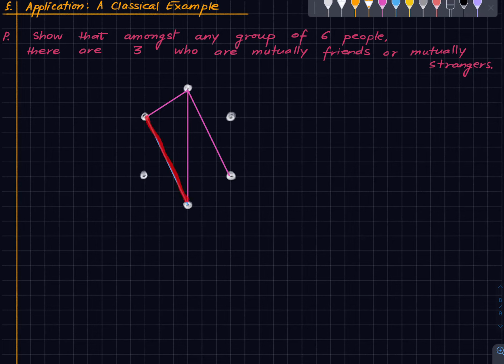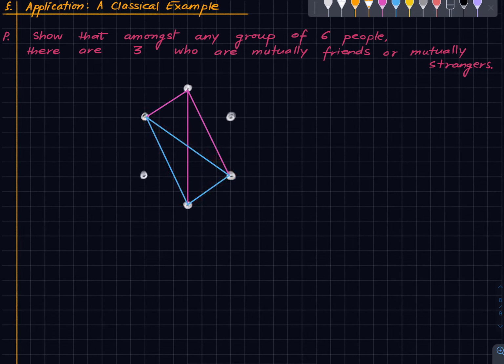So this edge, in the adverse case, must be blue, because if this were pink, then we are done. Same argument for this guy, because otherwise we would have these 3 as mutual strangers. So this is blue. And the same for these 2 people, because otherwise we would have this triangle all pink. Hence this, in the adverse case, must be blue. But now these 3 people, they are all blue together and hence mutually friends.